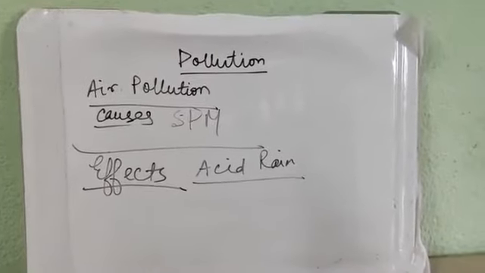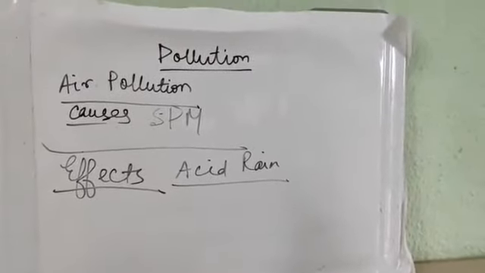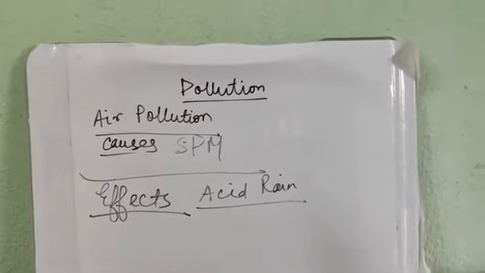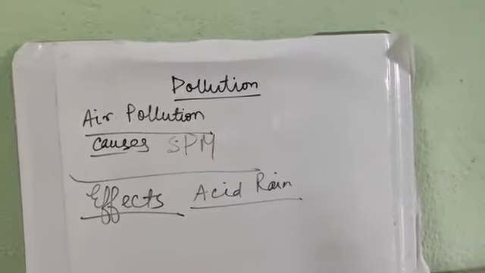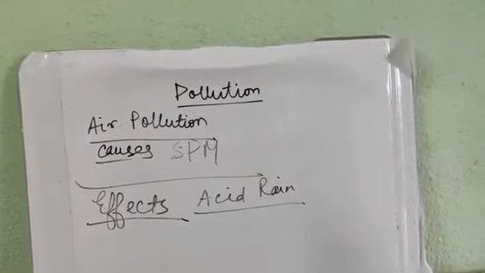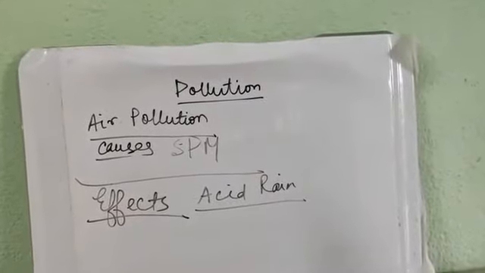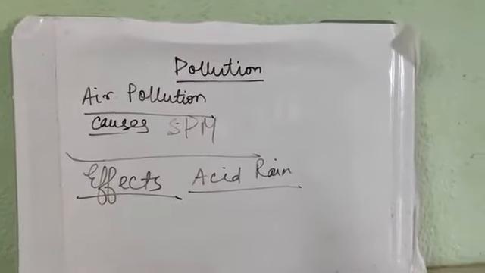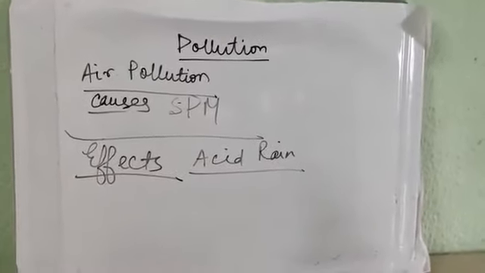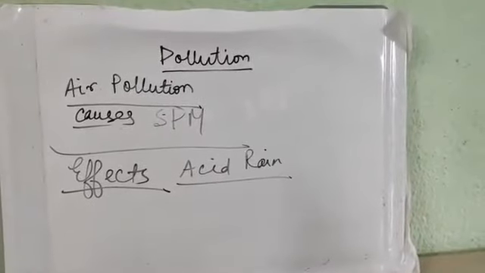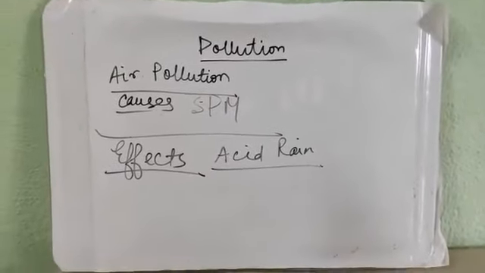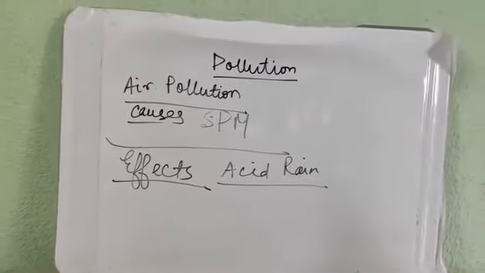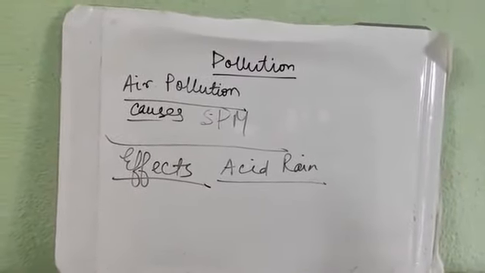Next is lung disease. Several lung diseases are triggered by oxides of carbon, oxides of nitrogen and suspended particulate matter. So these are all the causes and effects of air pollution.